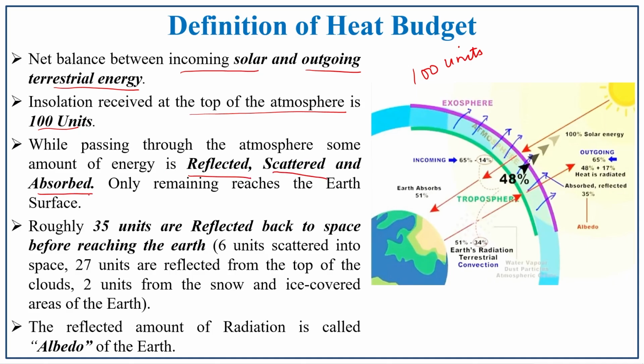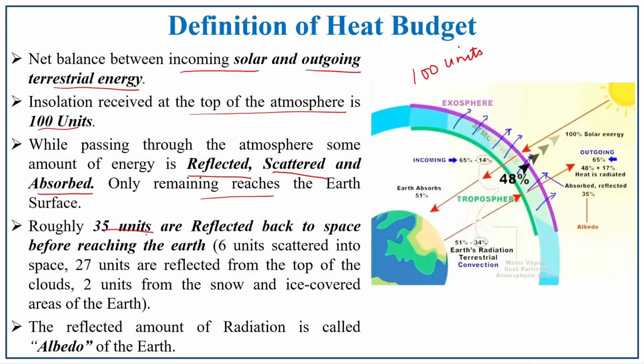These are the important processes which disturb the incoming solar radiation or outgoing terrestrial radiation. Only the remaining reaches the earth's surface. After meeting all these processes, the balance will reach the earth's surface.